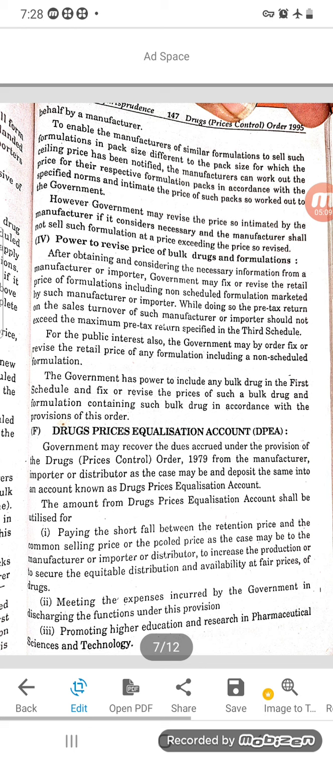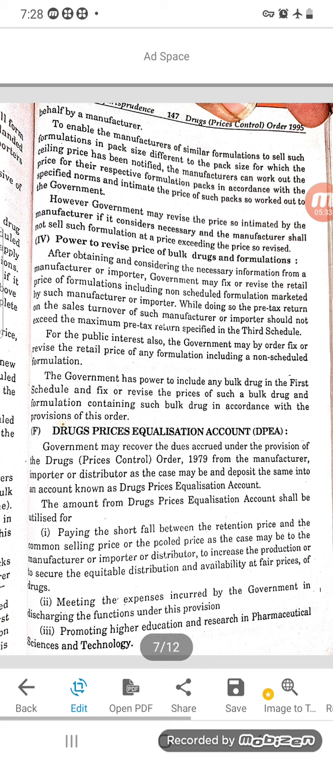Next, power to revise price of bulk drug and formulations. This is also fixed by the government, for both bulk drugs and formulations. Same, you can read again. The next is the drug prices equalization account, called DPEA.